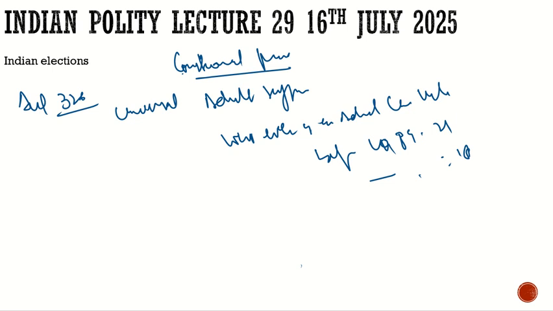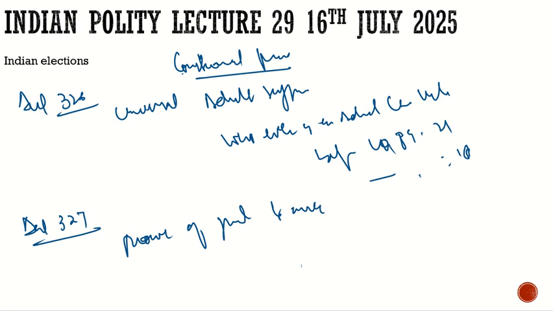After Article 326, we have Article 327. It gives the power to the Parliament to make provisions with respect to elections, for the Lok Sabha or the Rajya Sabha, and for the legislative assemblies of the state.